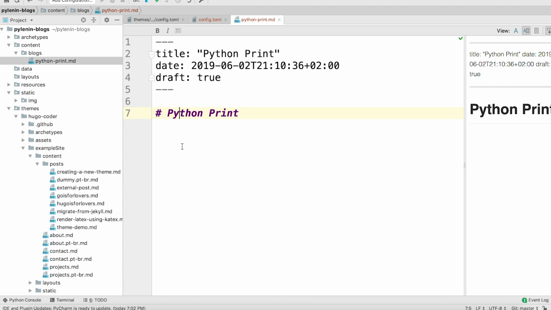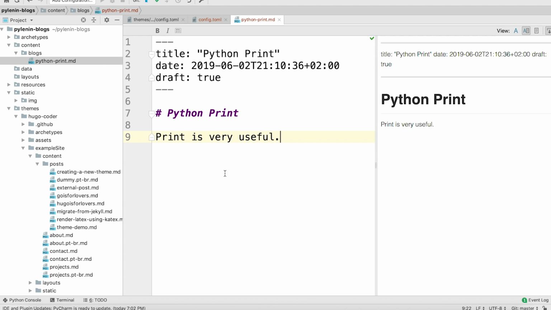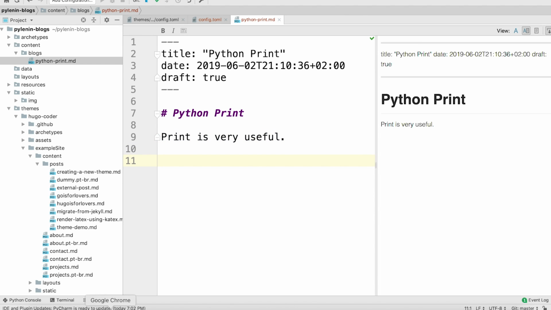Then, like a basic blog, I can say print is very useful, and then I want to show a piece of code. You see how it printed normally here, this is how it looks. And then when I want to show code, I can use something like, what is it called, back quotes, I don't know what it is called, double back quotes, and then I can say print Lenin. So now it shows up as code.